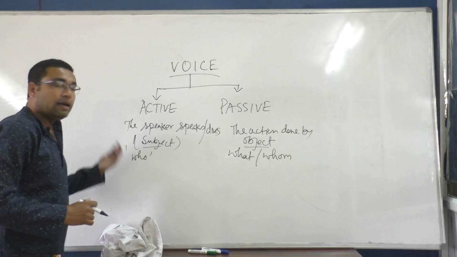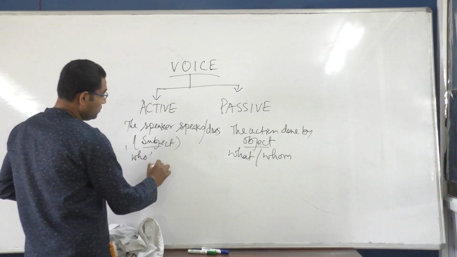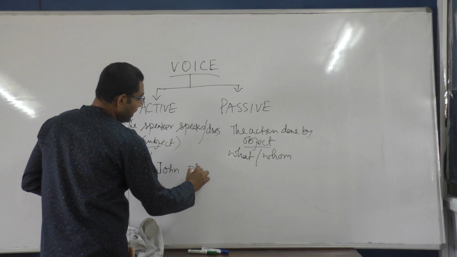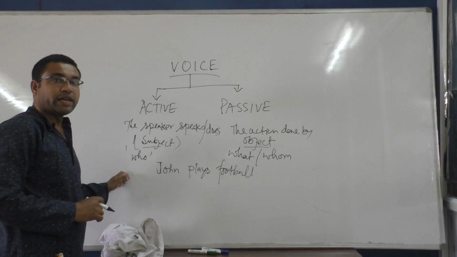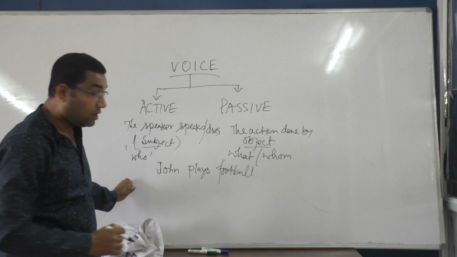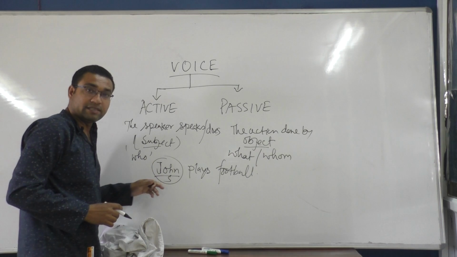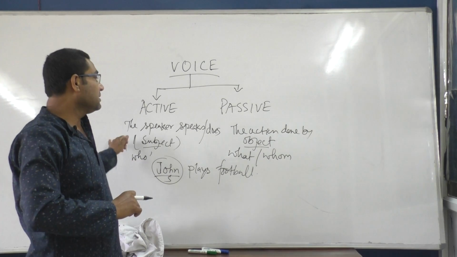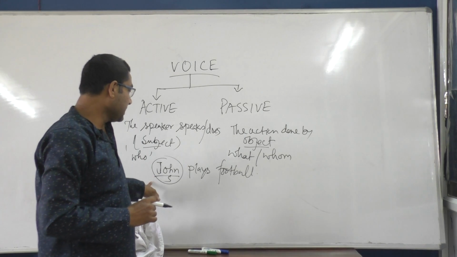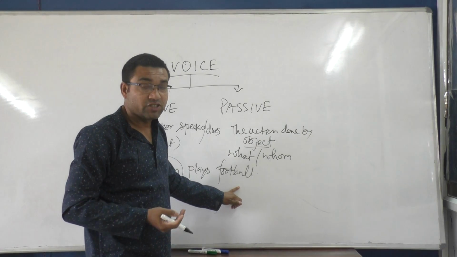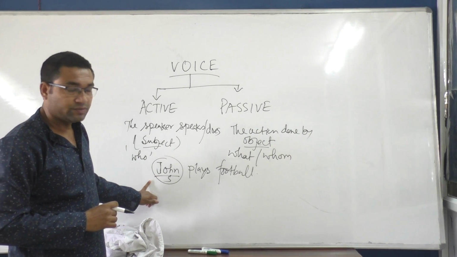So we will give an example. I'm sure that you can understand the fact. I'll write a sentence. Suppose John plays football. Now I will ask the question to get subject. Who plays football? Obviously you get the subject here. Answer is John. That is subject. I'm writing S for subject. So we can get the subject when you ask the question to the main verb with who.